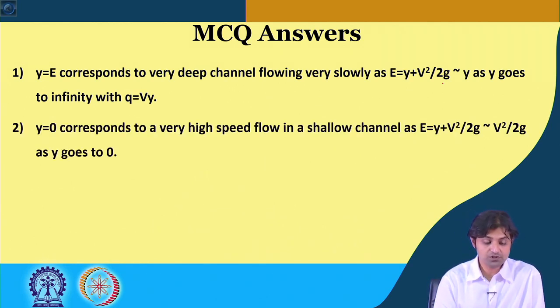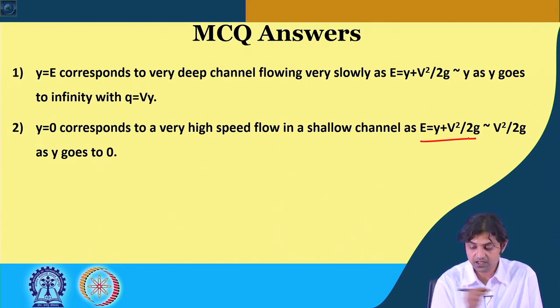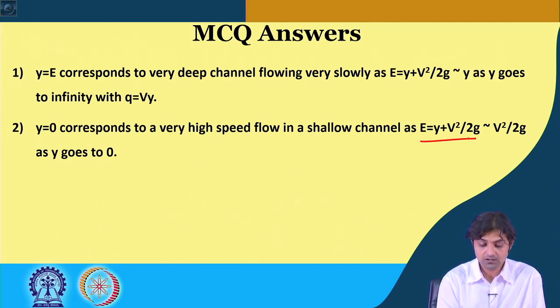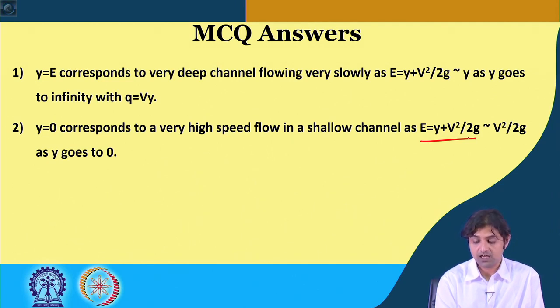Secondly, y is equal to 0 corresponds to a very high speed flow in a shallow channel, because E is given as y plus v square by 2g, and in a shallow channel this term will turn out to be v square by 2g as y goes to 0.